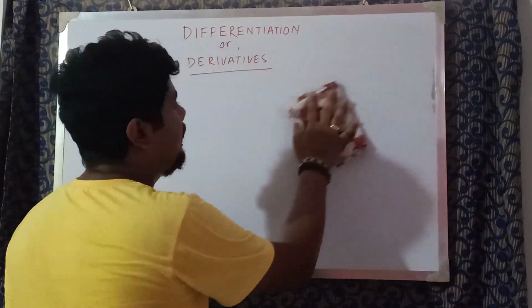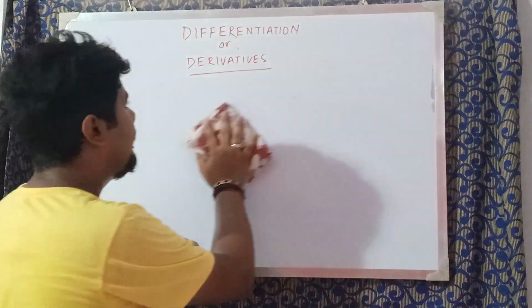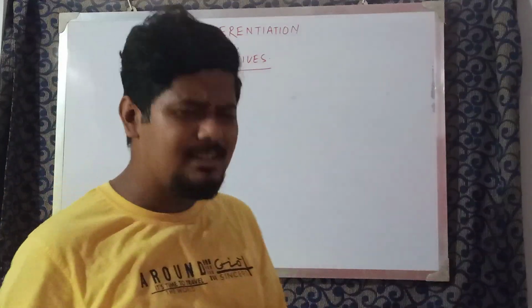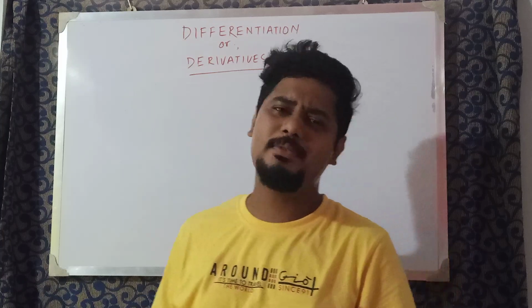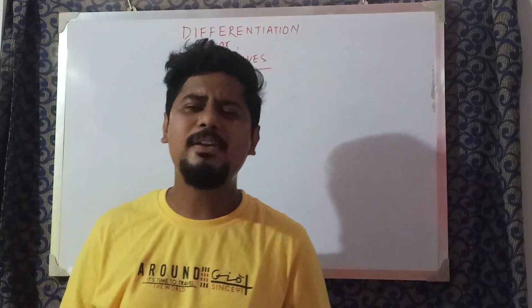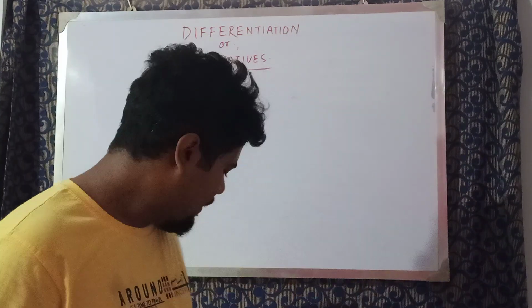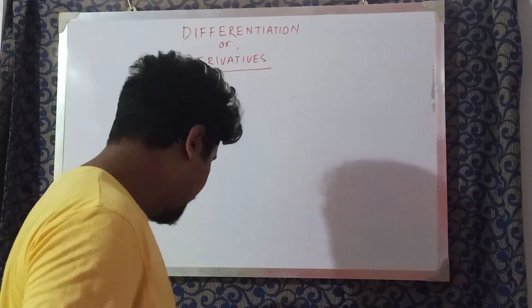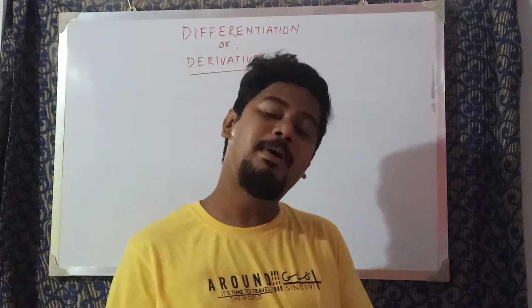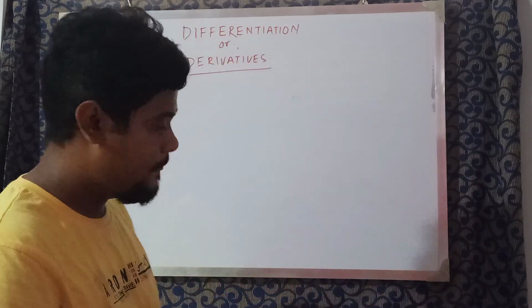Now let's come to differentiation or derivatives. What is it? Why do we need to learn and understand this chapter? For that, let's go back to our 10th standard.